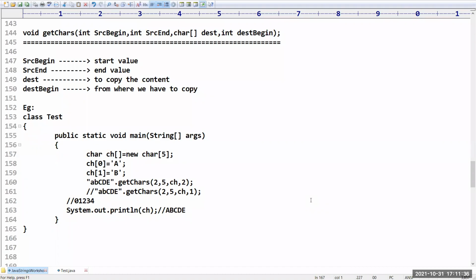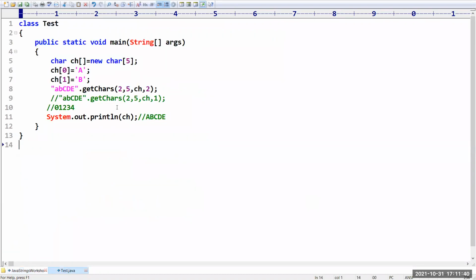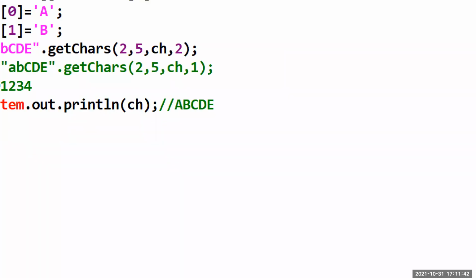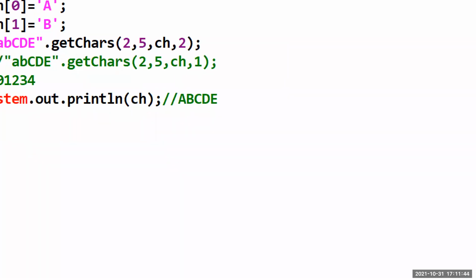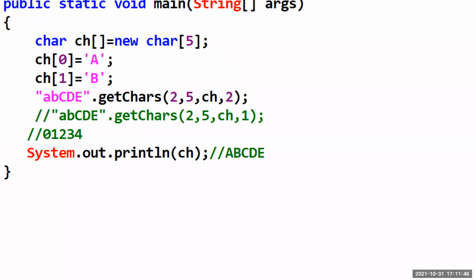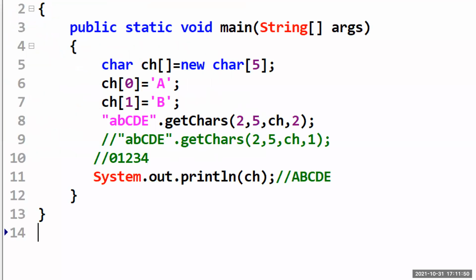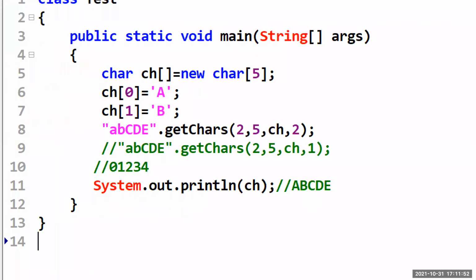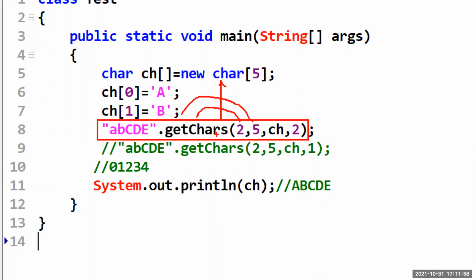See here, the duty of this getChars method is nothing but to get the characters from the string, and it will copy them into the array. From this string, from which locations you have to copy, and to which character array you have to copy, and from which location we have to copy, that we have to mention.